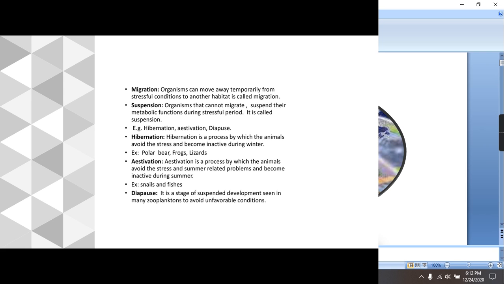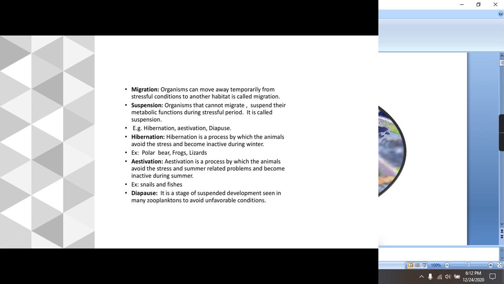Third response is the migration. Everyone knows what migration is. When you are moving from one point or area to another, it is known as migration. But this is a kind of temporary movement. For example, during summer, human beings tend to move toward a cooler region, for example to Shimla and Mussoorie, which are hill stations. So simply you can say when an organism moves temporarily from an unfavorable environmental condition to a favorable environmental condition for some time, then it is called migration.